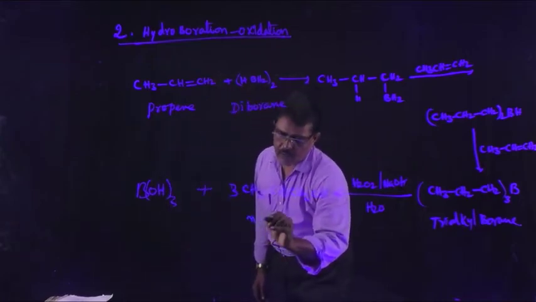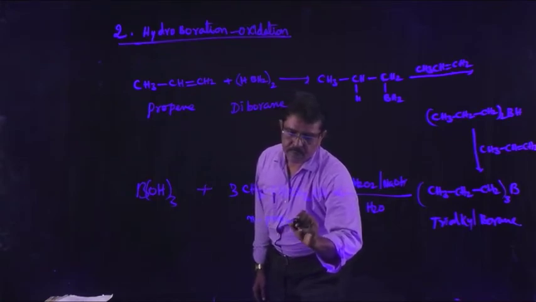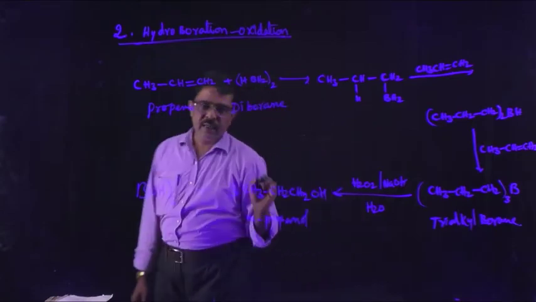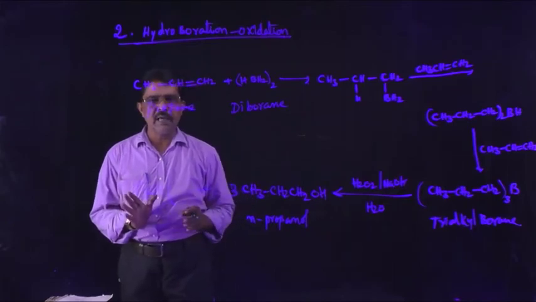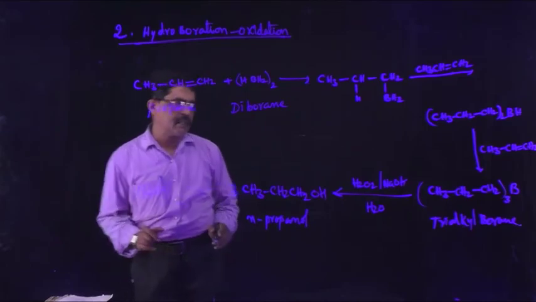N-alcohols are prepared, n-propanol we can say. So branched chain alcohols are not prepared. Here only n-alcohols, primary or 1 degree alcohols, are prepared by this method.